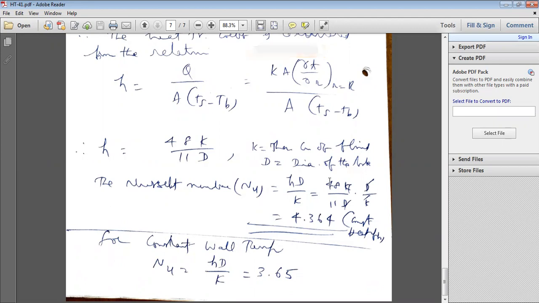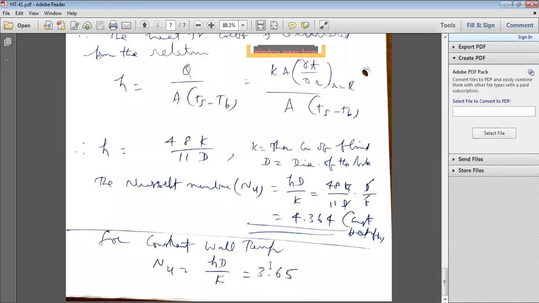For constant heat flux, H is equal to 48 into K by 11D, and if you use this value you get 4.364 as the Nusselt number. Following the same procedure, if you maintain constant wall temperature, the Nusselt number comes to 3.65.